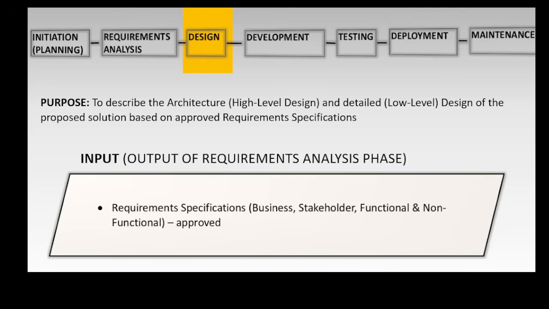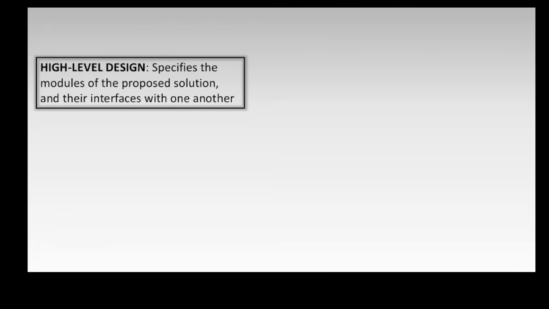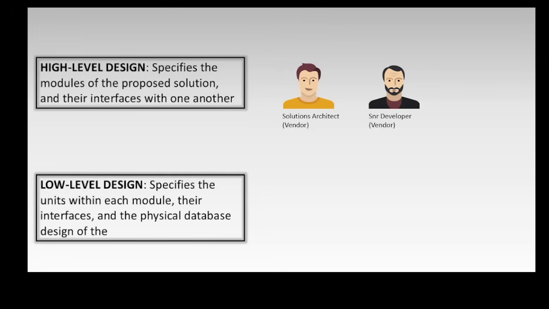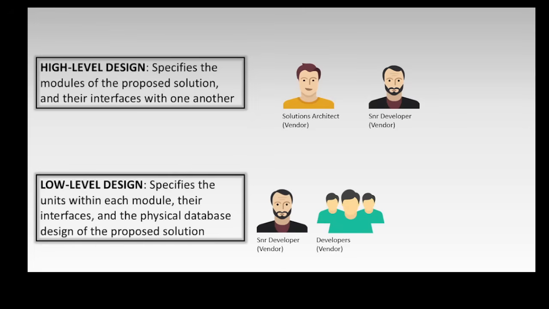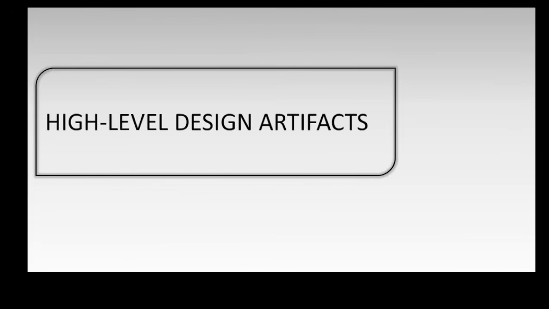In the design phase, the high-level design specifies the modules of the proposed solution and their interfaces with one another, and this is carried out by the solutions architect and the senior developer. The low-level design specifies the units within each module, their interfaces, and the physical database design of the proposed solution. This is done by the developers and the QA team.